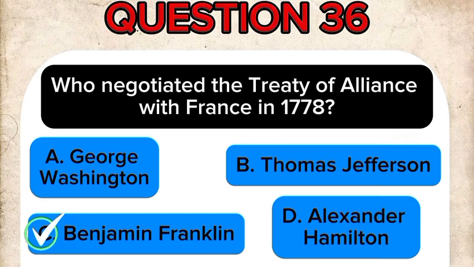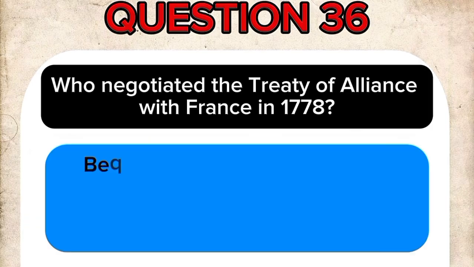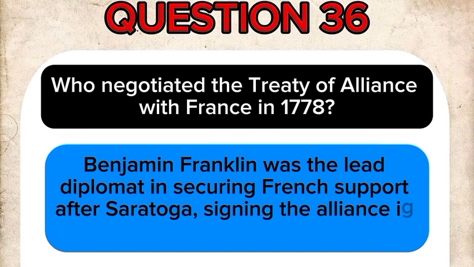The correct answer is C. Benjamin Franklin. Benjamin Franklin was the lead diplomat in securing French support after Saratoga, signing the alliance in February 1778.